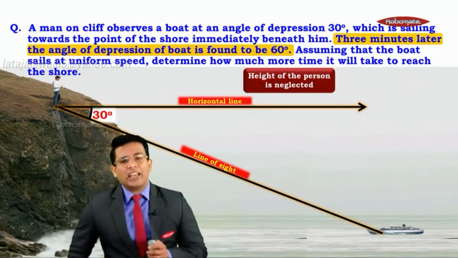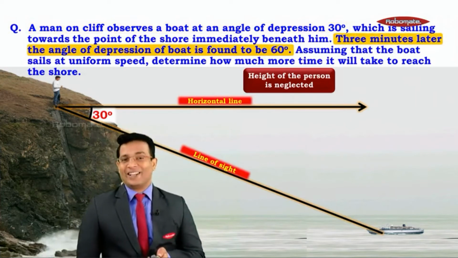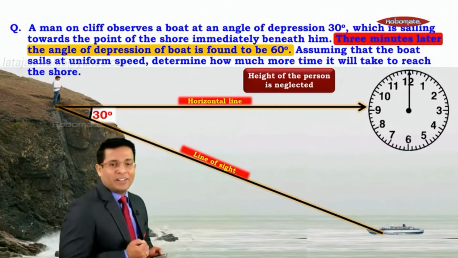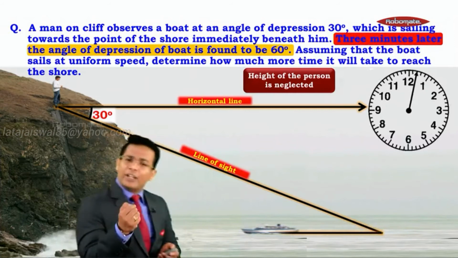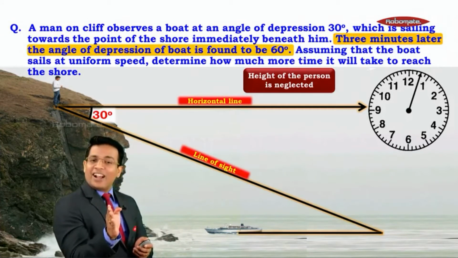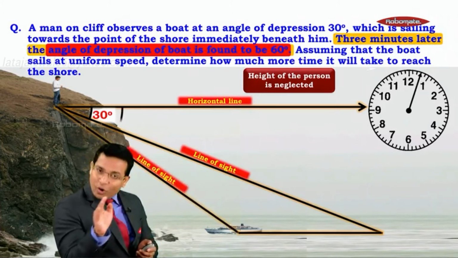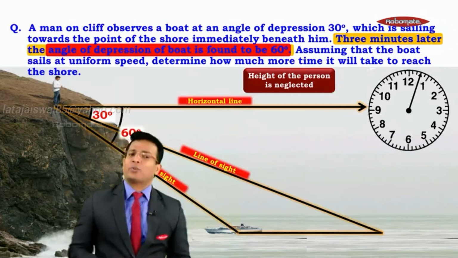It says further, 3 minutes later, the angle of depression of the boat is found to be 60 degree. That means now the boat is sailing for 3 minutes, right? So 3 minutes, the boat is going to sail. So it sails and sails and sails, and it reaches a point. Now, when the person is observing this again, so there is again a line of sight, right? This time the angle of depression which is formed, this is given as 60 degree. Wasn't that easy? This is what we have understood.